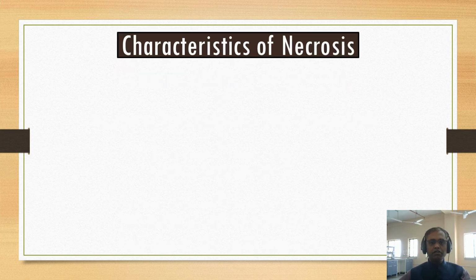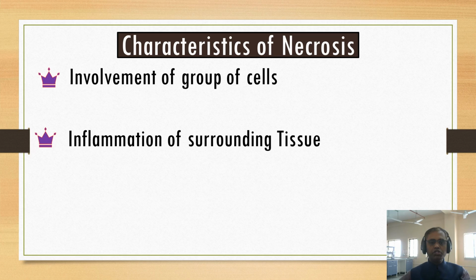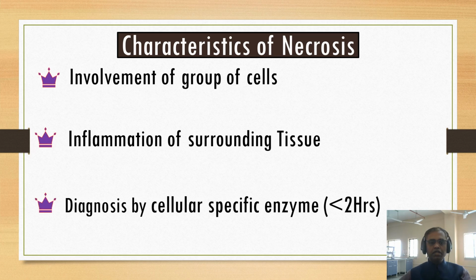And from this, we are able to identify three characteristics of necrosis. Number one, involvement of a group of cells. Number two, inflammation of the surrounding tissue. And number three, diagnosis by cell-specific enzymes.